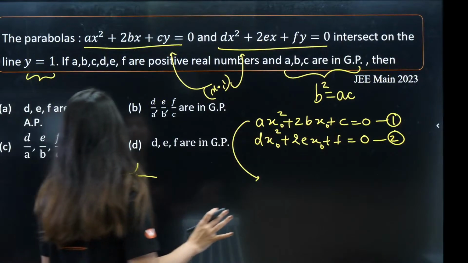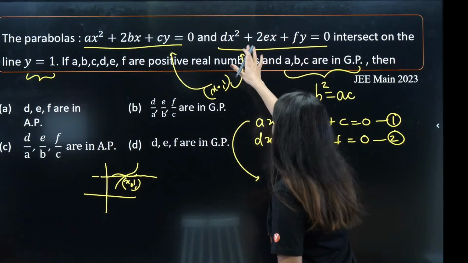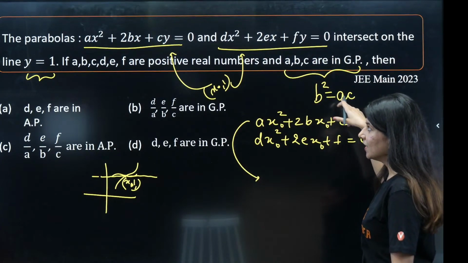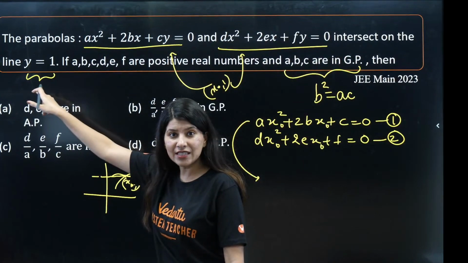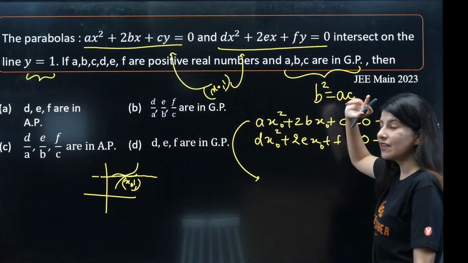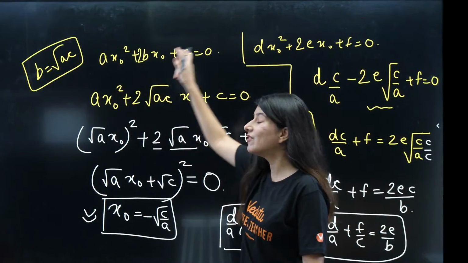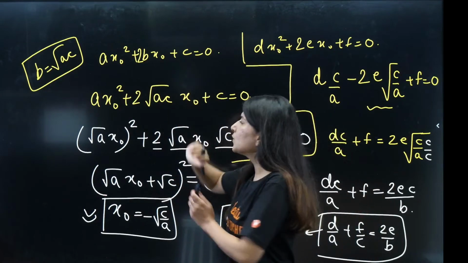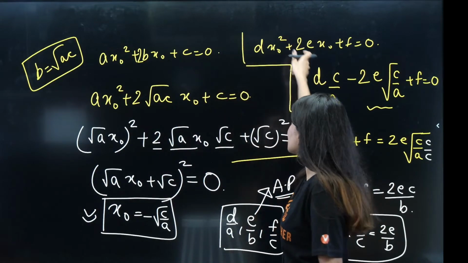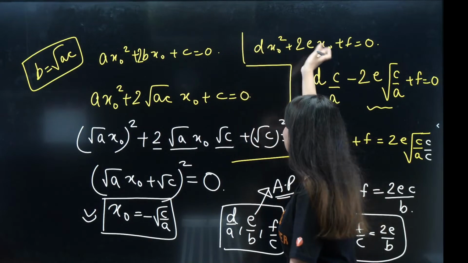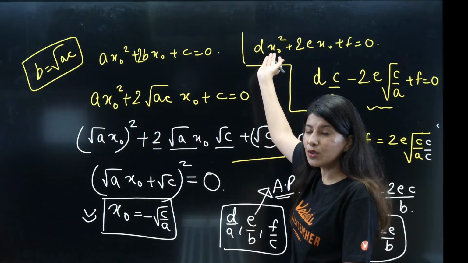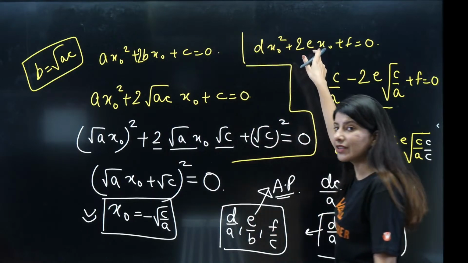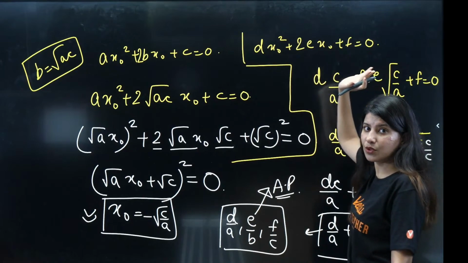Okay, so the question was what? We had two parabolas and we had this equation. a, b, c are in GP, b is equal to root ac. Two parabolas intersecting on y is equal to 1. The moment you plug in y is equal to 1 and satisfy x naught comma 1, you get these two quadratic equations. Both have one common root. So I will calculate the value of x naught from here and put it here.